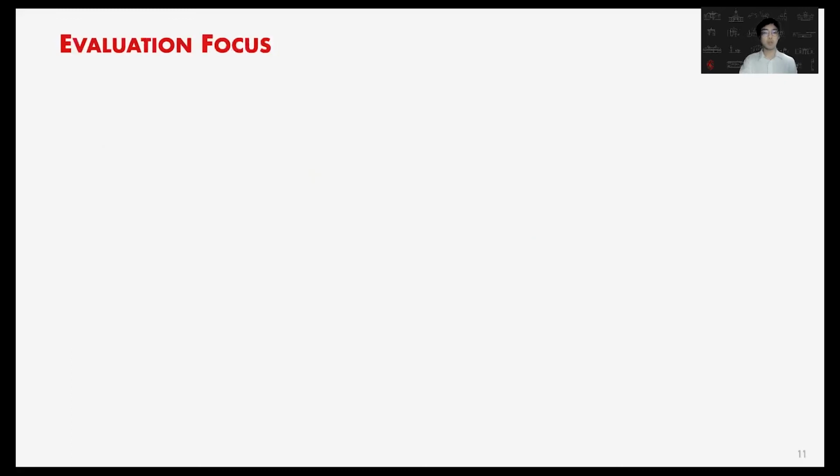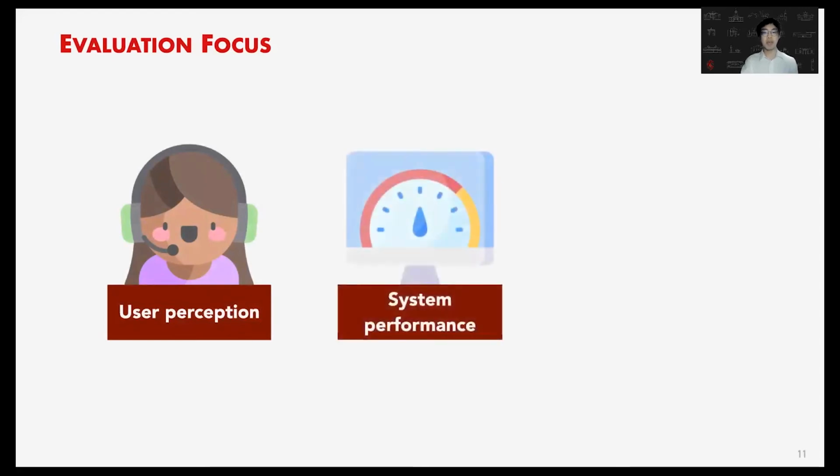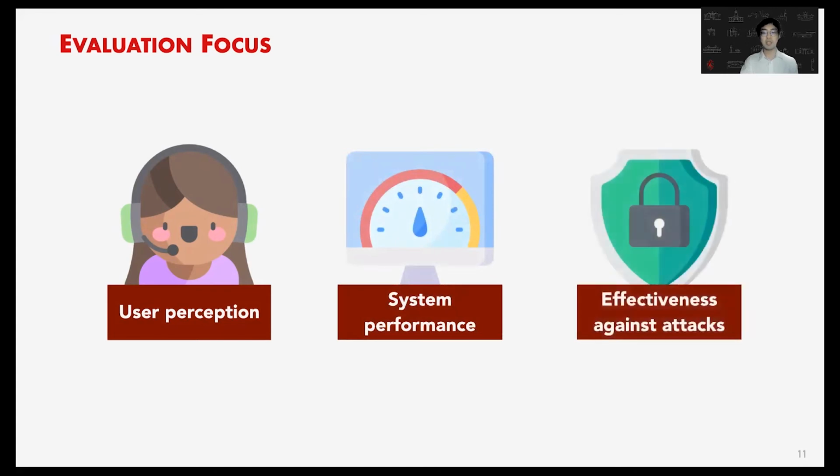However, we're also interested in the systematic evaluation of KALEIDO in different focuses. The first one is the user perception in real-world utility with KALEIDO. And the second one is the impact of KALEIDO on system performance. And the last one, recall that KALEIDO's privacy guarantee is on the spatial information of gaze streams. Here, we evaluate the effectiveness against attacks that utilize the spatial temporal features of eye gaze, which are realistic analytics and attacks in the real-world setting. We are interested to see how our privacy guarantee translates to the effectiveness against real-world attacks.